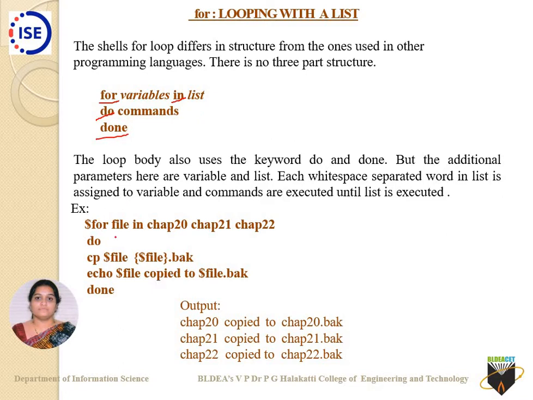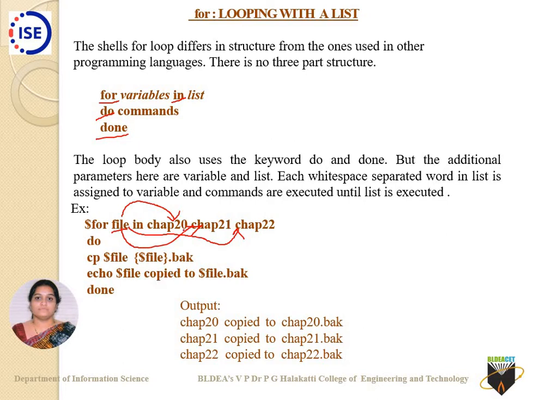Here you can write: for file in chap20 chap21 chap22; do cp $file $file.bak; echo $file copied to $file.bak; done. So what is this file? Now file is a variable. The first time it is allocated chap20, the second time when the loop goes back it is allocated chap21, and the third time when the loop runs it is allocated chap22.